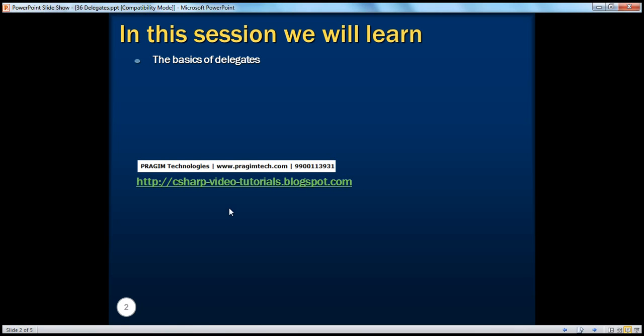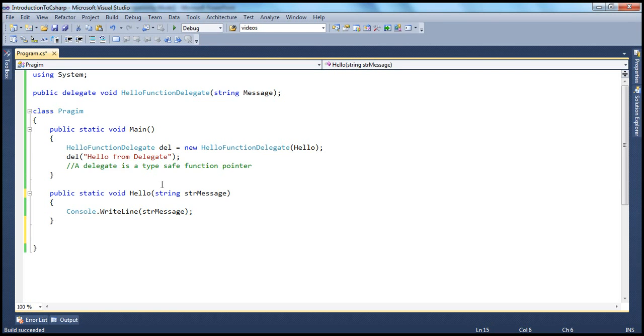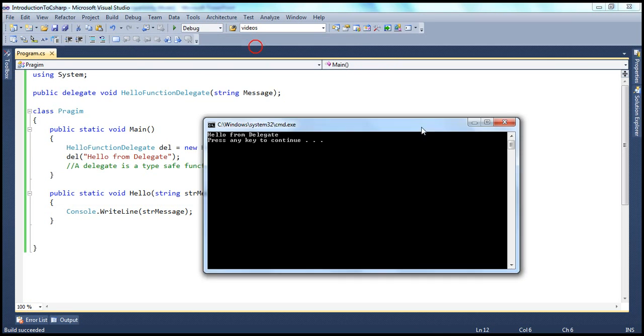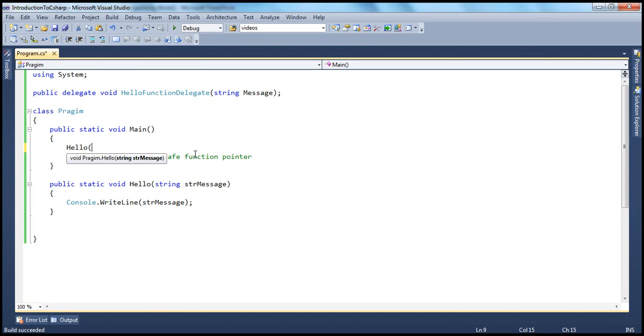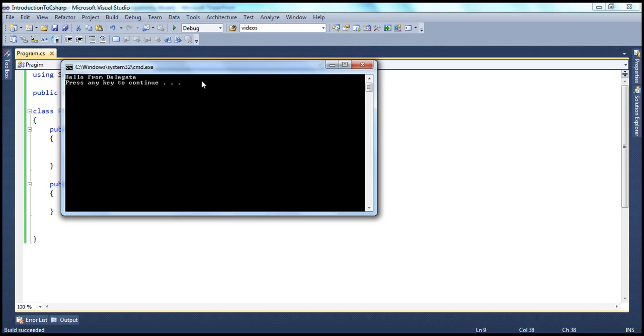So let's go back to the slides. Now, you might be wondering, why all this complexity? All I want is to print this message hello from delegate by calling this hello method. Why do I have to declare a delegate, create an instance of that, pass this method into the instance and then call the delegate? There are so many steps. Why do you want to do that? Instead of all this, simply say hello and pass in the message hello from delegate, which is actually very easy to do, and you get the expected output.